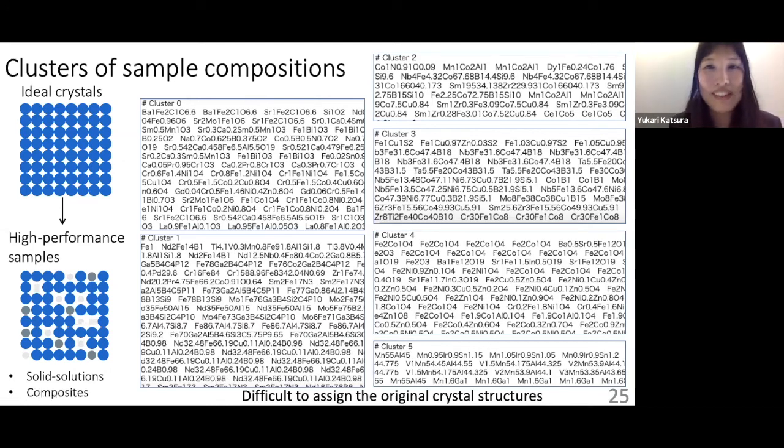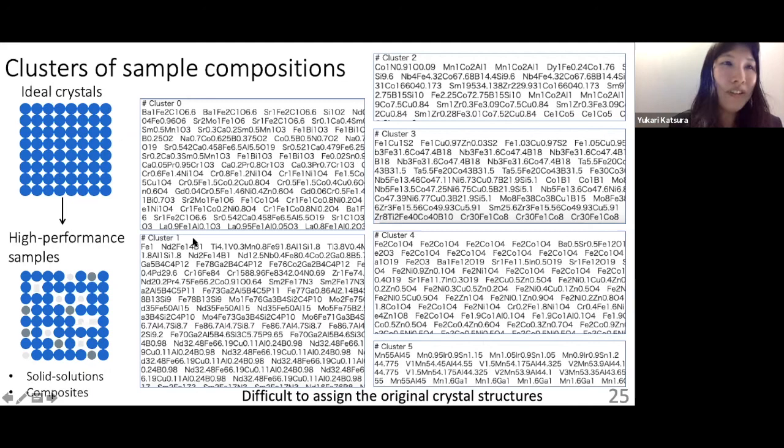So we have to identify what the original crystal structures of these are. But the difficult point is that in practical material science, we don't use ideal crystals, but we put in a lot of impurities and modify the microstructure to get high performance samples. So these are usually solid solutions of several crystals, and they are sometimes composites.